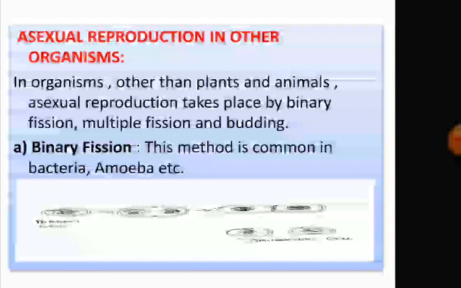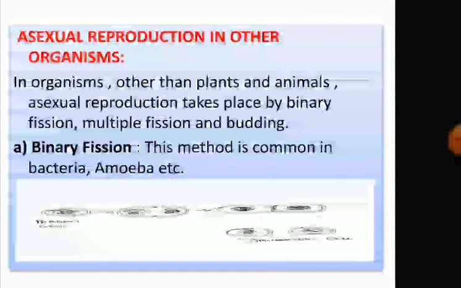This binary fission method is very common in bacteria, amoeba, that is unicellular organisms, Paramecium, Euglena, etc. In this method, the nucleus at first divides into two nuclei.